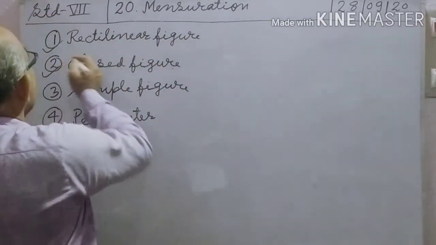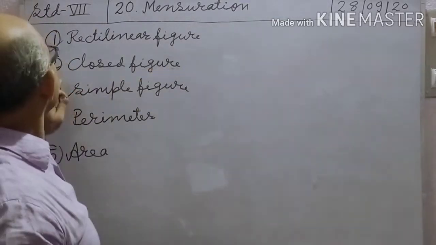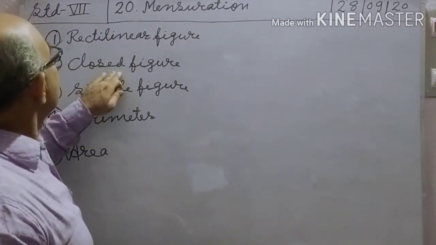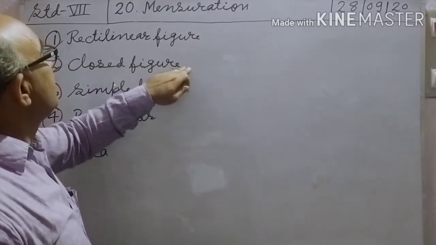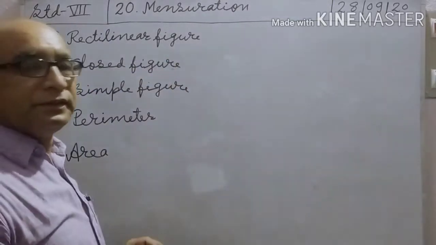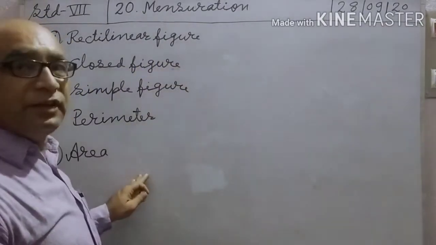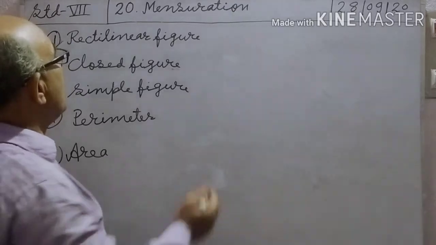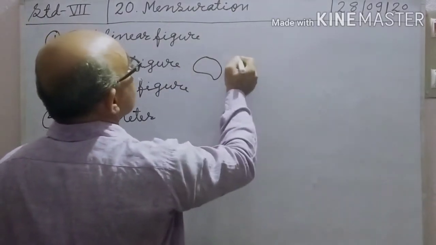Now the second term is closed figure. A figure which ends at the starting point is called a closed figure.